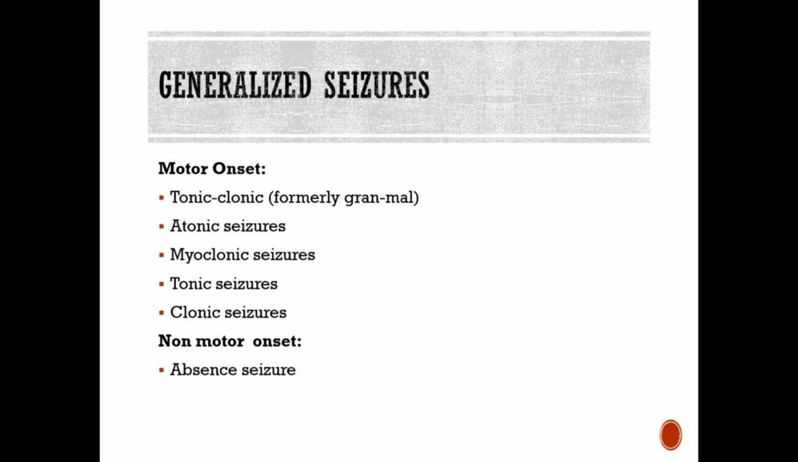Then you have your myoclonic, which are shock-like movements of a muscle group. The face or trunk or one or more extremities is often affected, and these may or may not be symmetric in nature. And then your tonic movements, this is the sudden onset of increased tone. And then your clonic is the loss of consciousness and decreased tone with jerking movements. And then you also have seizures that have no motor onset, or non-motor onset, and you'll typically see these called absence seizures.